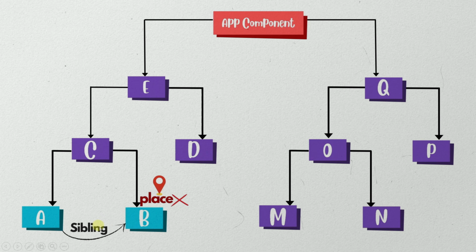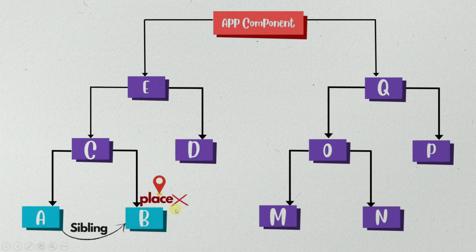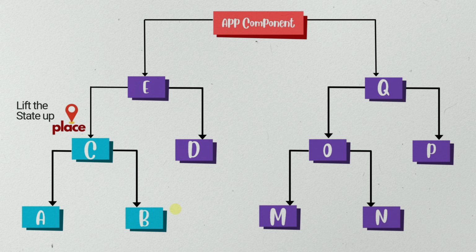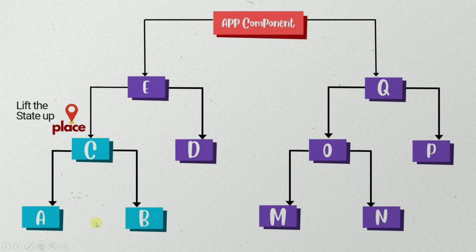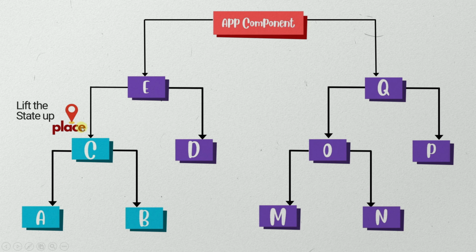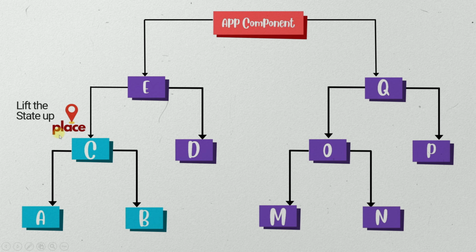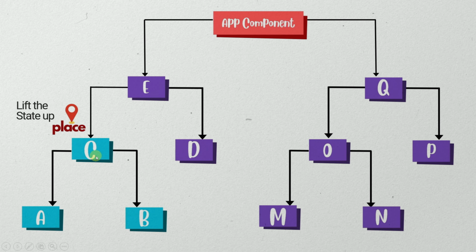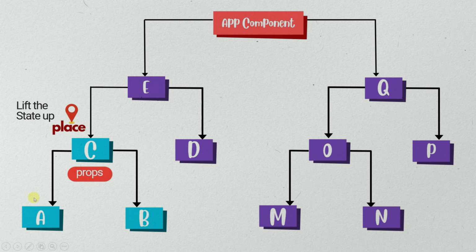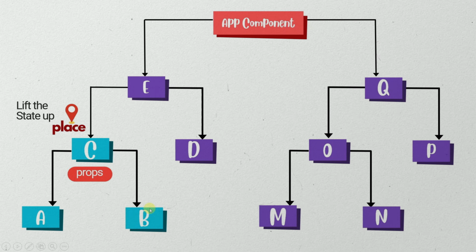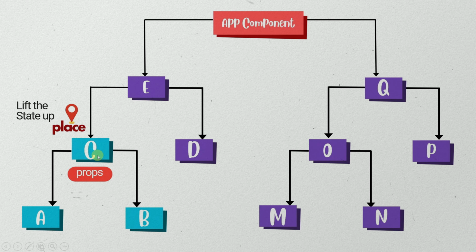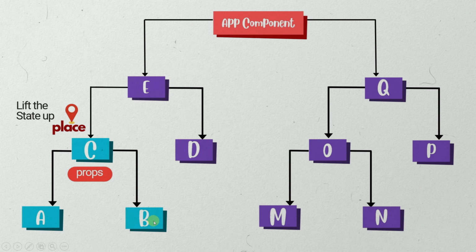So instead of passing the data in this way, we are going to lift the state up and we will be placing the state inside our parent component. And this is the closest parent component C. So our state will be lifted up and we are going to place the state inside this component C. And then using props, place can be passed both to component A and component B. Why? Because now component C is parent component for both A and B.